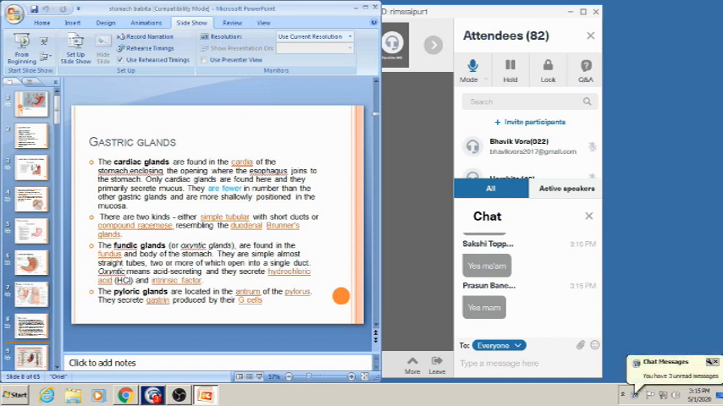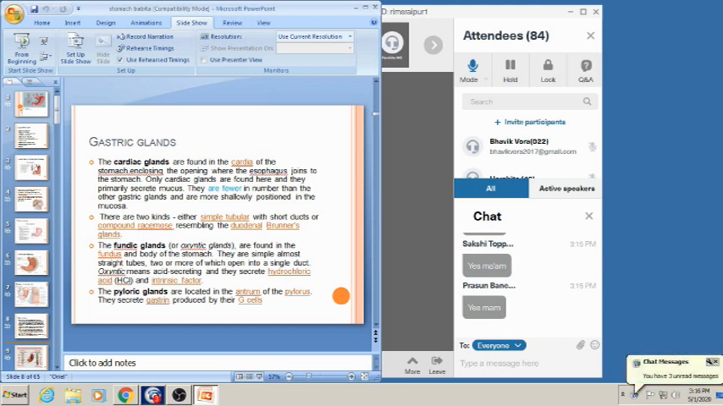Now, coming to the gastric glands, this is the time to know the details about them. There is the cardiac gland. As the name suggests, the cardiac gland is present in the cardiac part of the stomach. Only cardiac glands are found here in the cardiac region, and they primarily secrete mucus. They are fewer in number than the other gastric glands and more shallowly positioned in the mucosa.